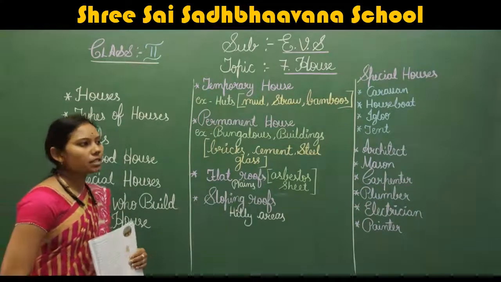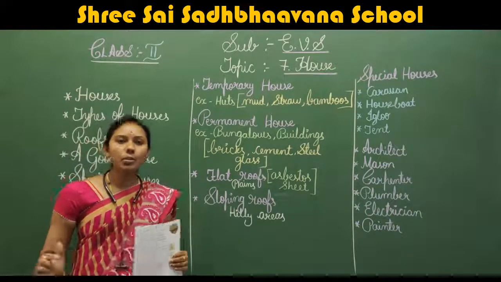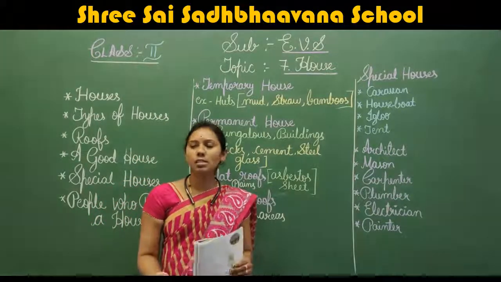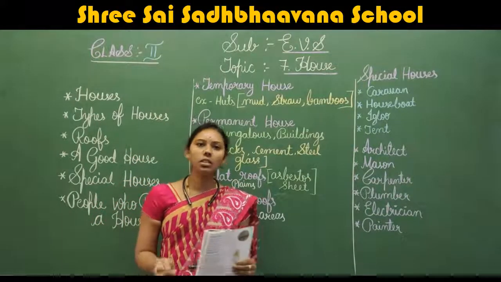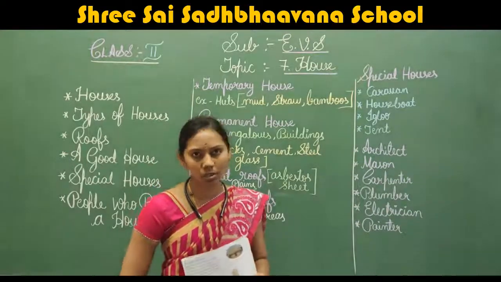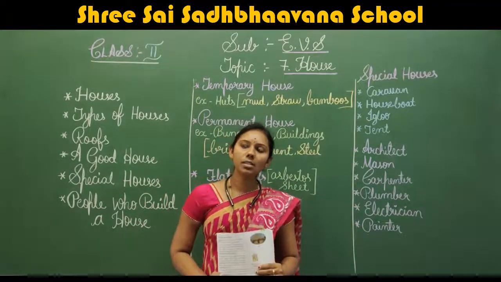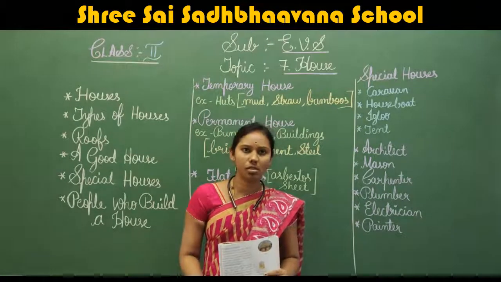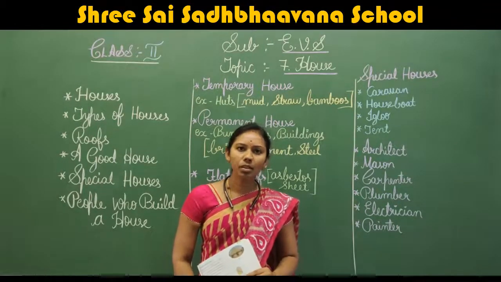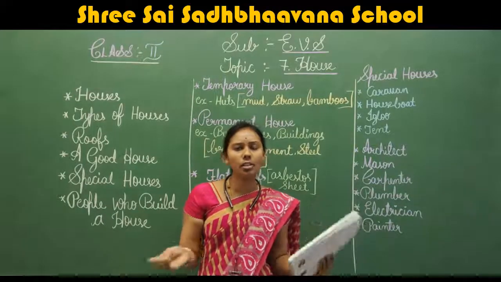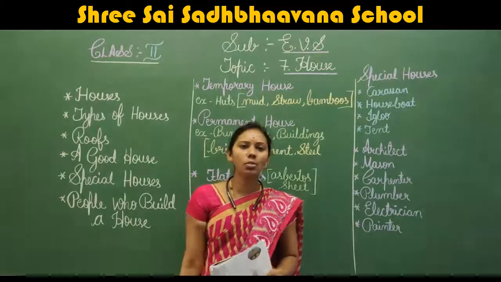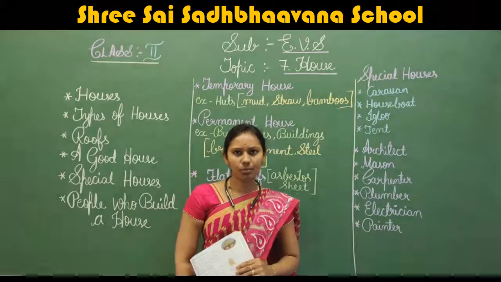Children, when you come out of your house, you can see many houses near your surroundings. You can see your neighborhood also. You can see the different types of houses. Have you seen? One is a very big house, one is a very small house. Like this different types of houses you can see.